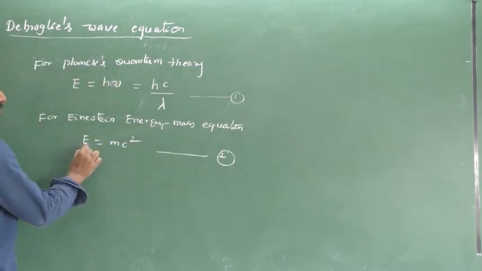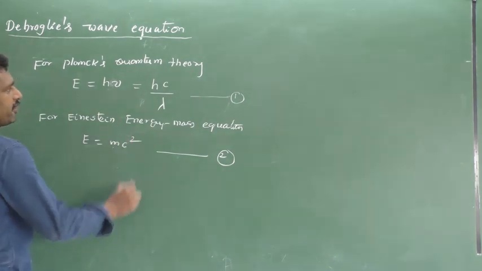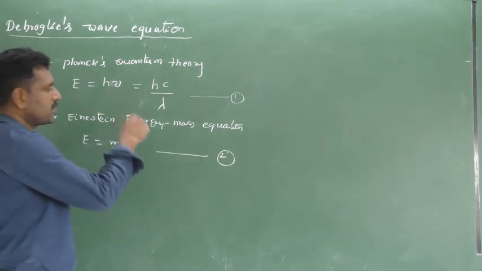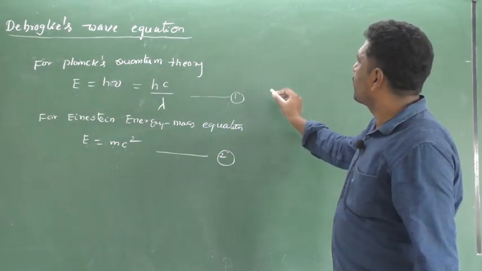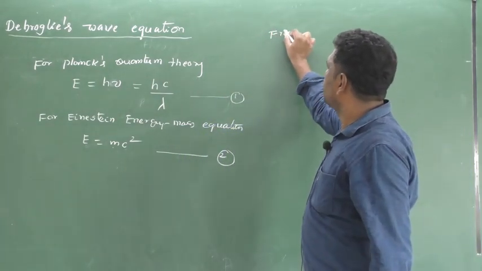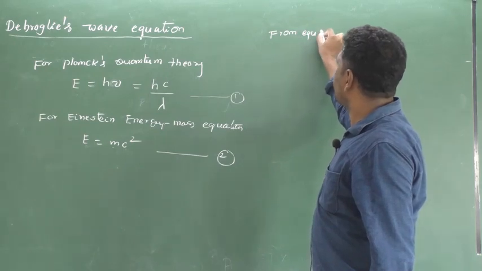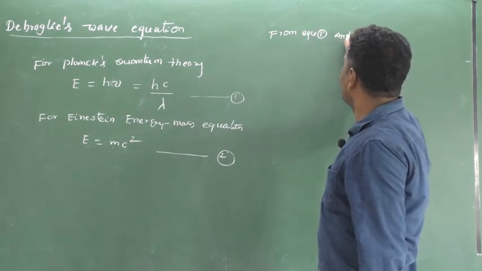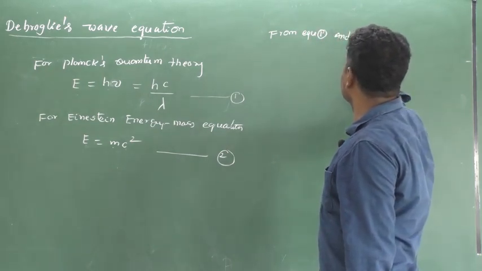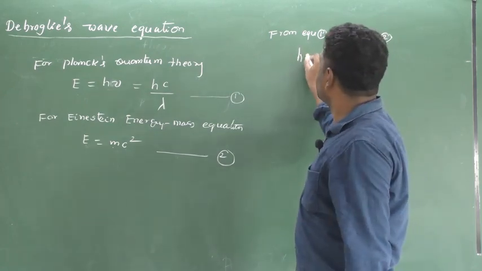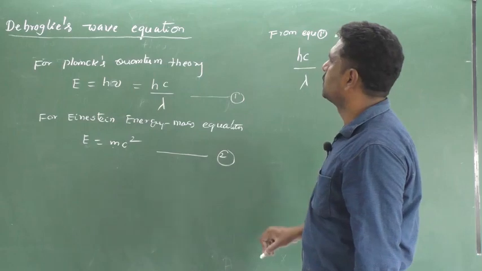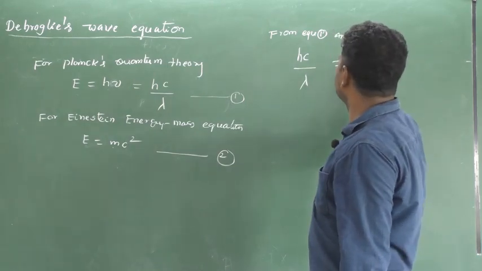Here E is energy, m is mass, c is velocity of light. From equation 1 and equation 2, hc by lambda equal to mc square.